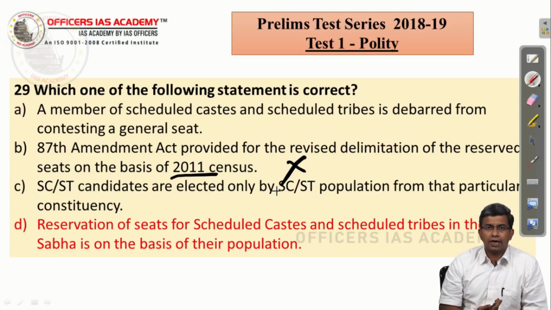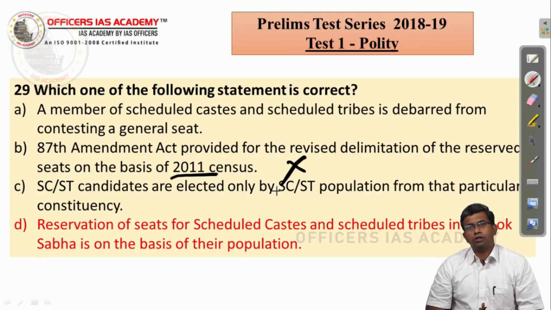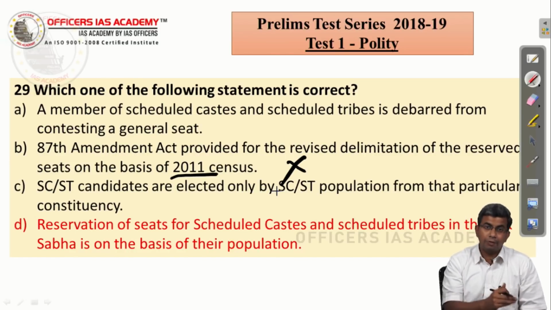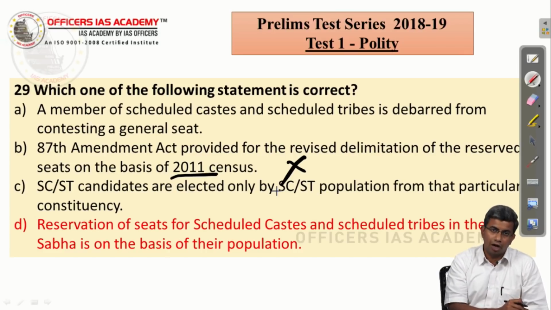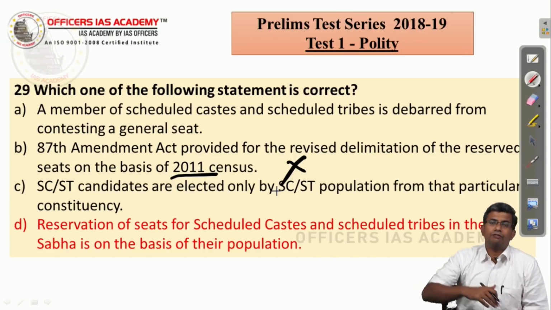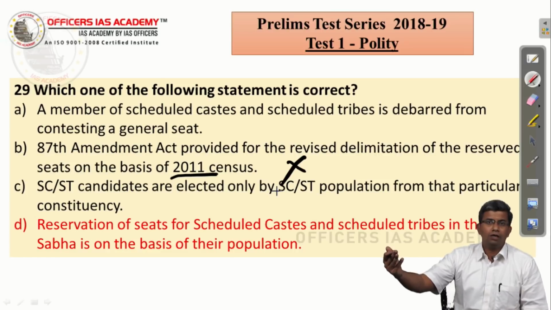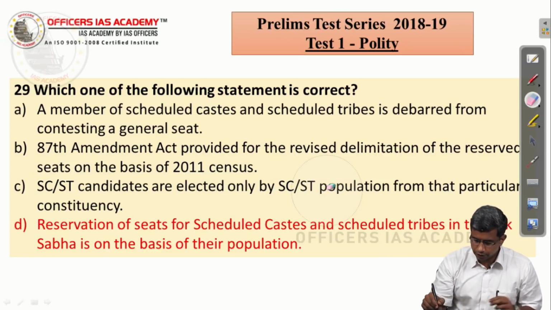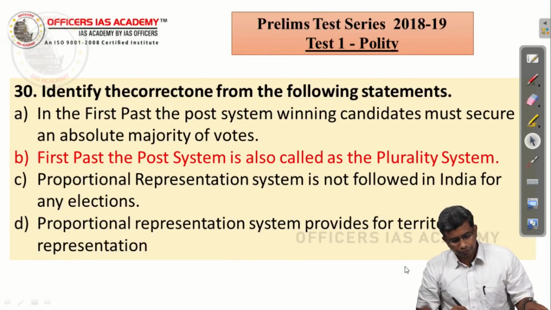The fourth statement is correct. The reservation for scheduled castes and scheduled tribes is based on the proportion of their population to the total population. And this is based on the 2001 census as of now. After the first census after 2026, it may undergo a change. So the correct answer is D.